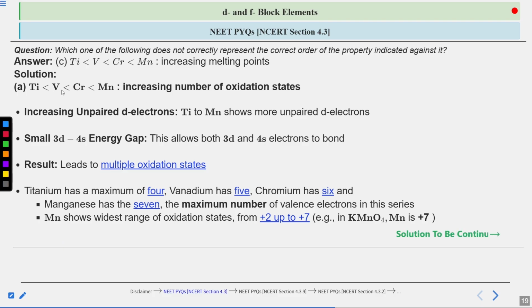So you can see this order which is given for the increasing number of oxidation states: manganese having the highest oxidation state, then chromium, then vanadium, then titanium, because this is the order followed by their valence electrons and the oxidation state range shown by them also.